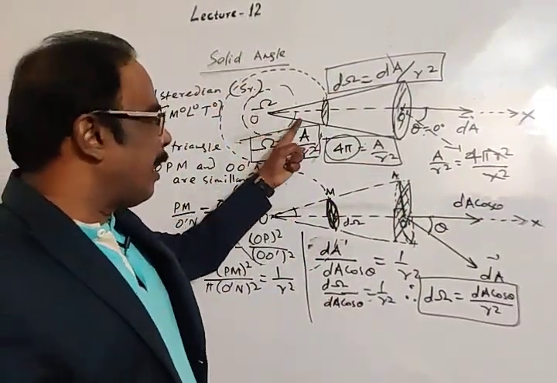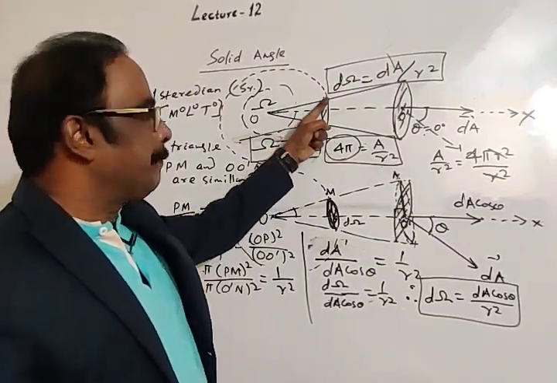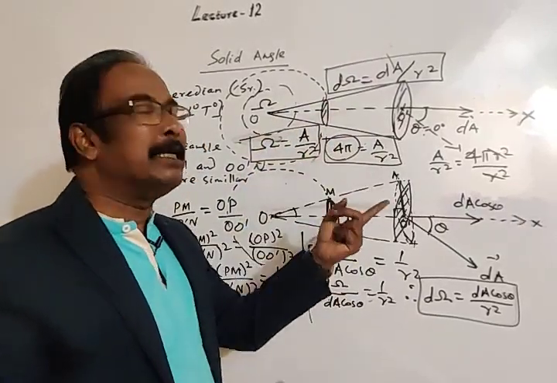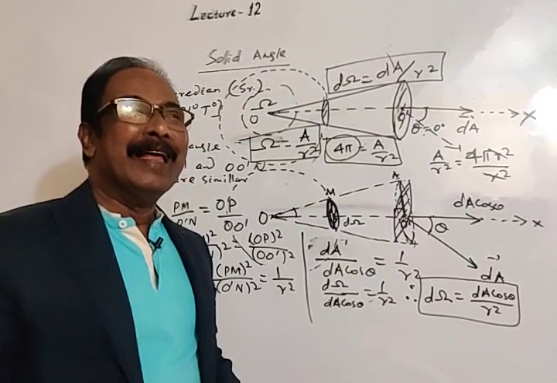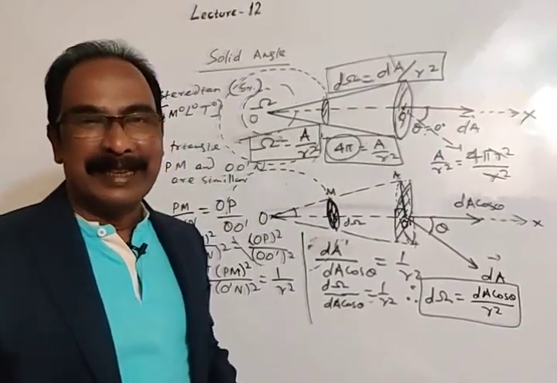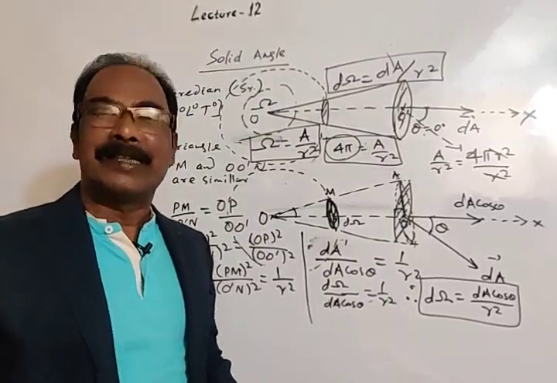You may take another radius r dash: 4 pi r dash square divided by r dash square is equal to 4 pi. So the total solid angle due to a closed surface will be 4 pi. Okay, this is about solid angle.